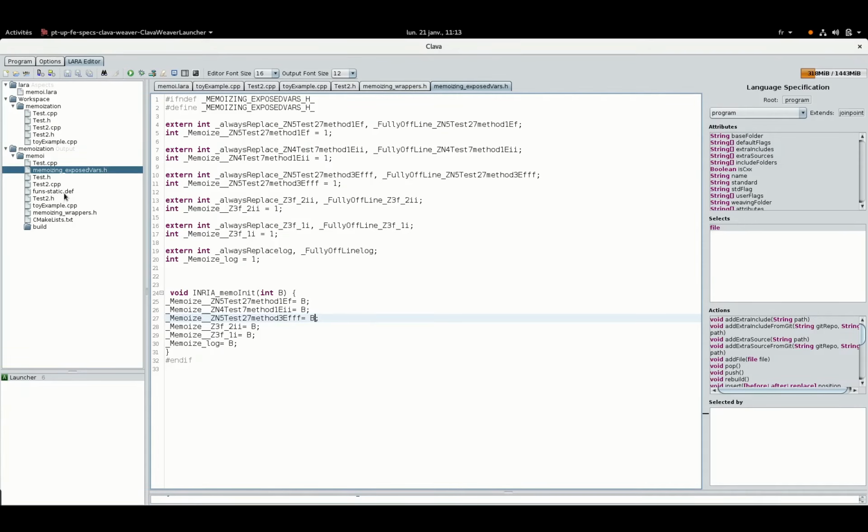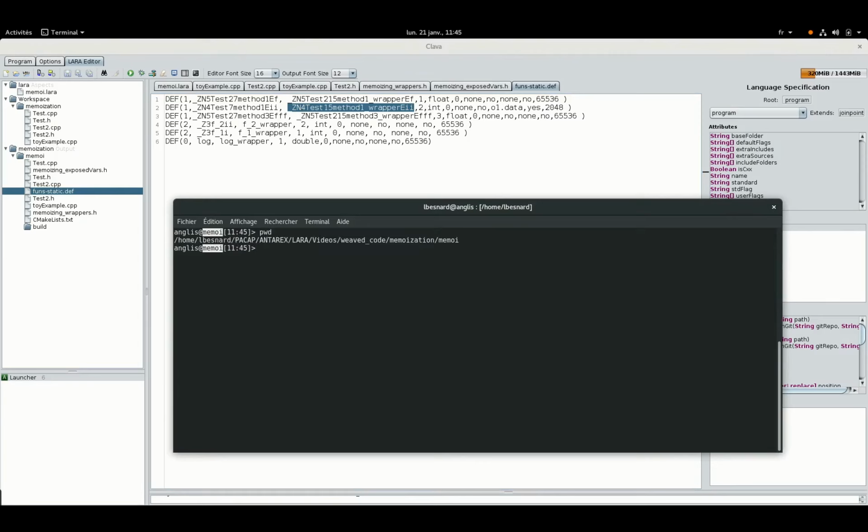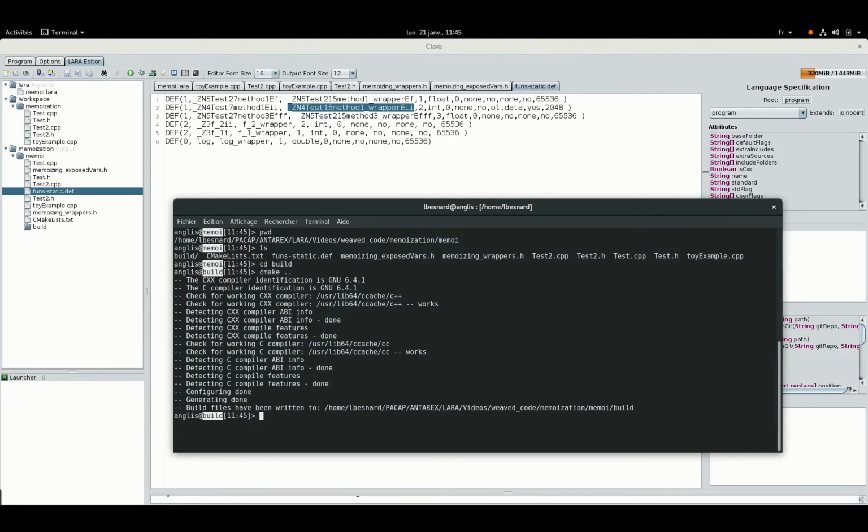The aspect also generates in a file the parameters of the memoized function, taking into account the mangled names of the function and method. This file is used to produce the code of the memoized library that will be linked with the modified source code to produce the final binary.